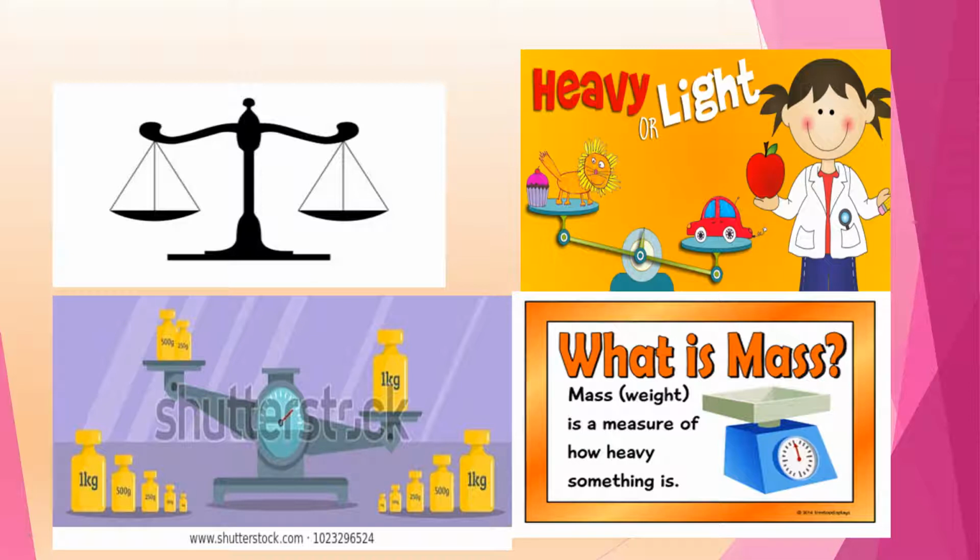The biggest difference to remember is that a balance is used to measure mass, whereas a scale is used to measure weight. Mass refers to the amount of matter in an object and weight refers to the force experienced by an object due to gravity. Mass remains the same everywhere, whereas weight can change depending on where the object is.